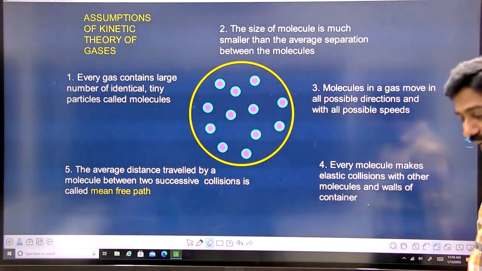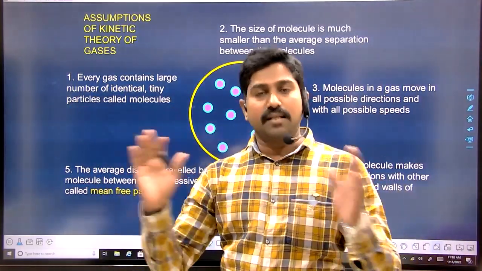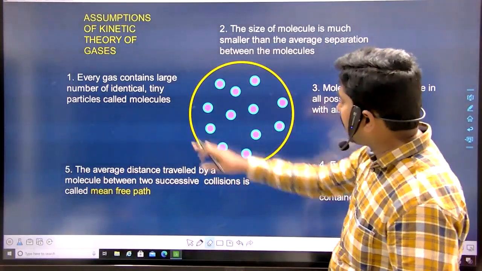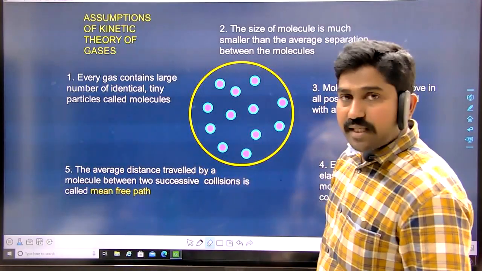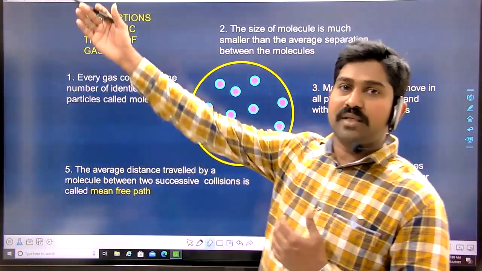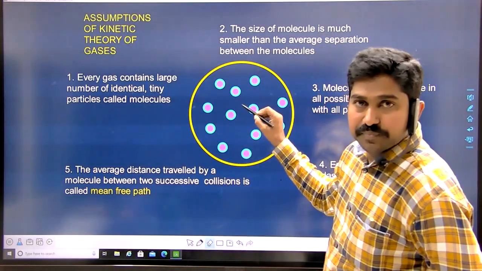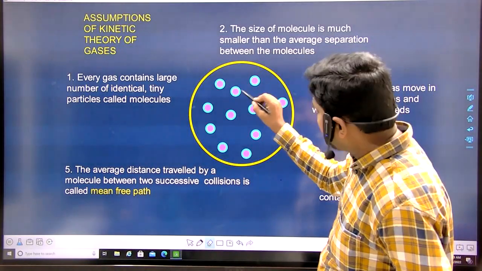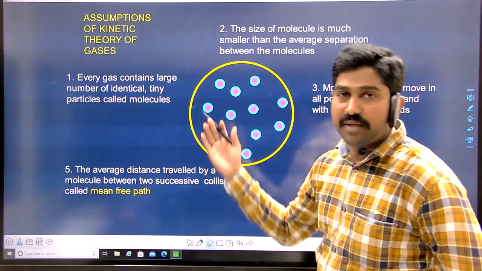And next one, while the molecules are moving, what will happen to the molecules? Definitely there is a fixed volume only. There is some fixed container we have taken here. So whenever such limited space is taken, while the molecules are moving, what will happen? They cannot move continuously to infinite distances. So while they are moving, definitely they undergo some collisions. The collisions may be in between the molecules, and also there will be collisions between one molecule and the container of the gas. Both may happen.